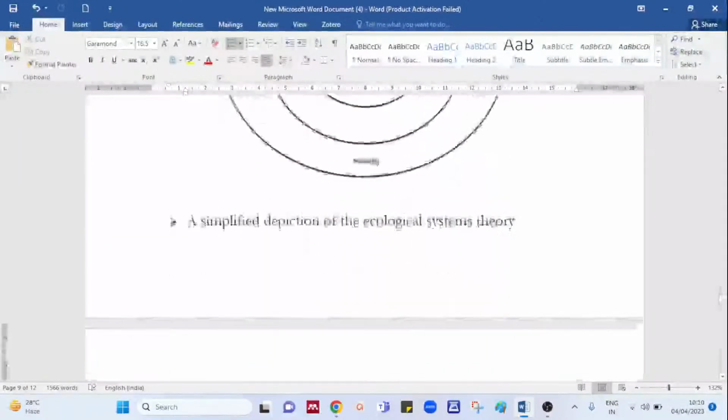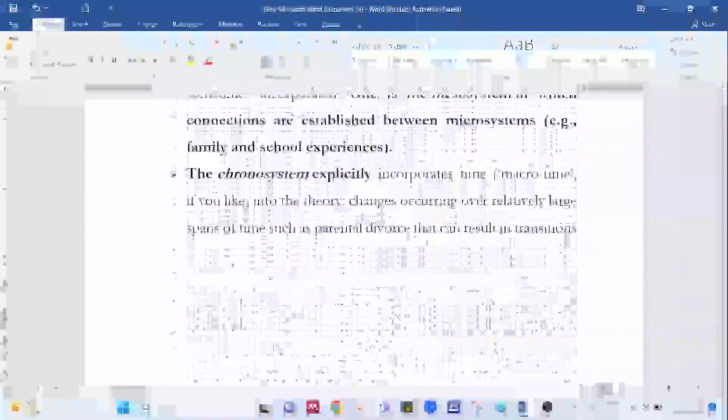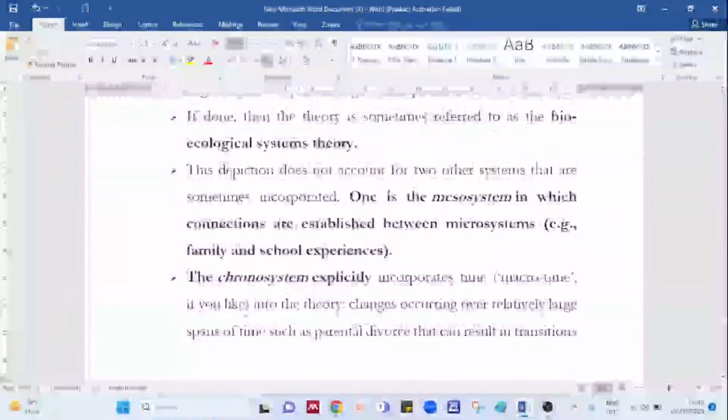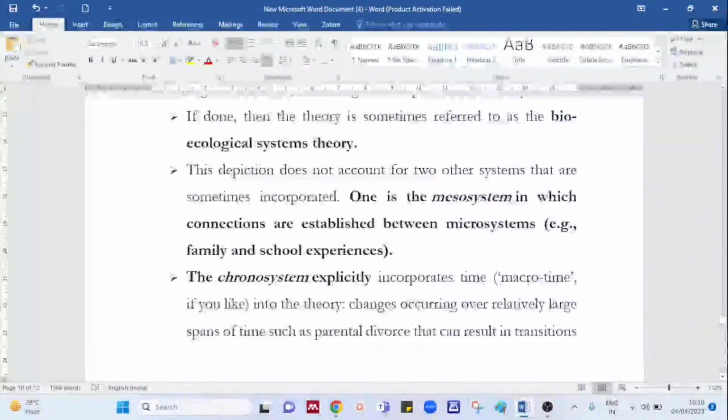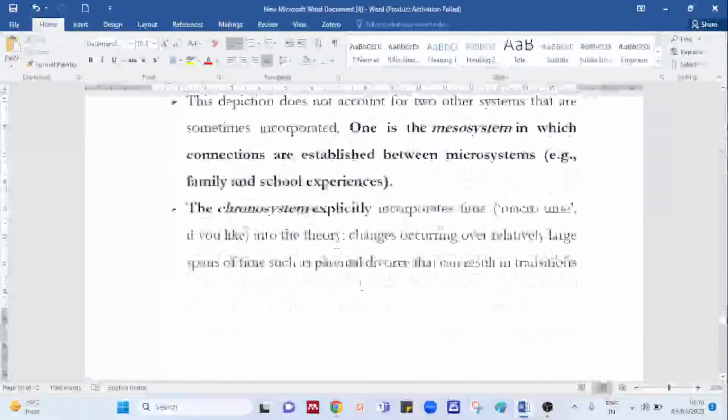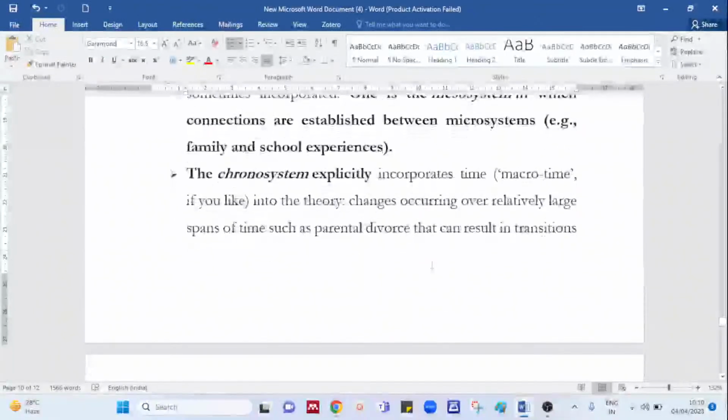I have written over here the extra two systems very well, so that when you read the theory part, it will be very important for you. So we will see the chronosystem, as I said. It incorporates, that is, it goes beyond the macrosystem. Changes occurring over the span of time, such as the example I have given over here, parental divorce.